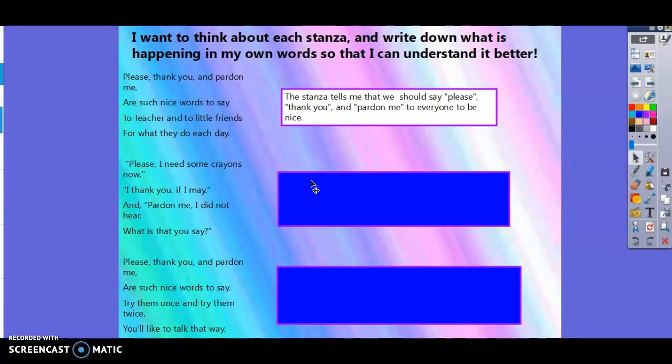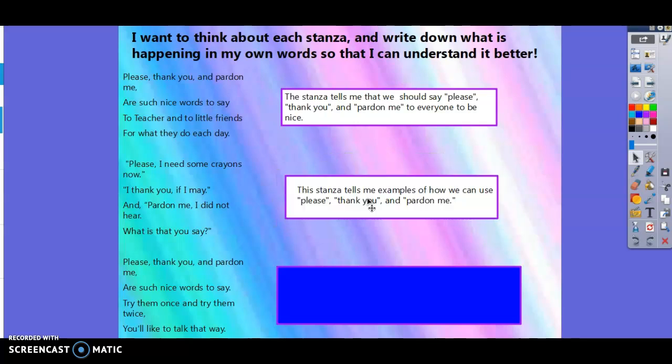Well, when I think about those, I notice all these quotations in here, almost as if these are different sentences that you could say. And I notice this one has please, this one has thank you, and this one has pardon me. Well, those are the 3 words they're telling us that we should use. So it's almost like these are examples of ways that we could use those in a sentence. So what I said was that this stanza tells me examples of how we can use please, thank you, and pardon me. That's all the author's doing. He's giving us examples of how we can use them. That one was pretty simple.